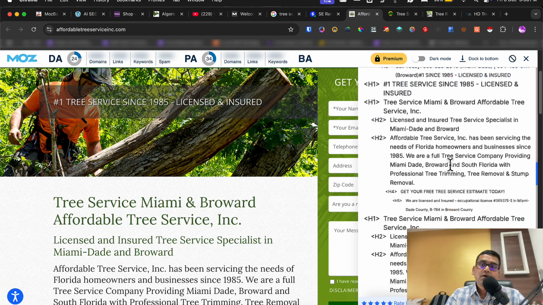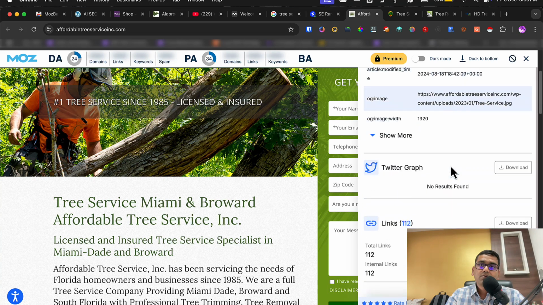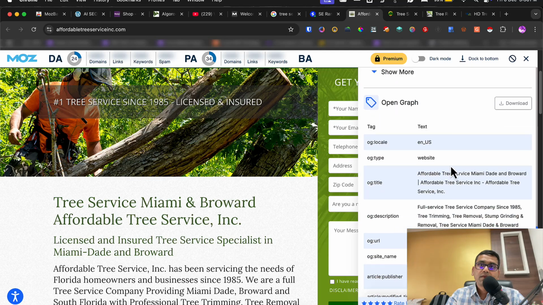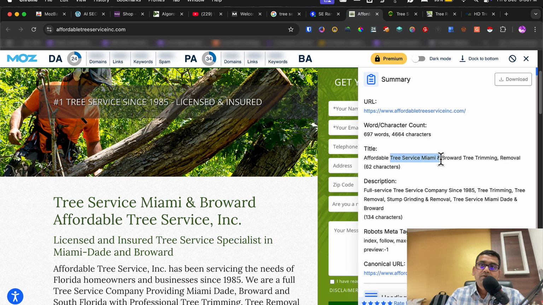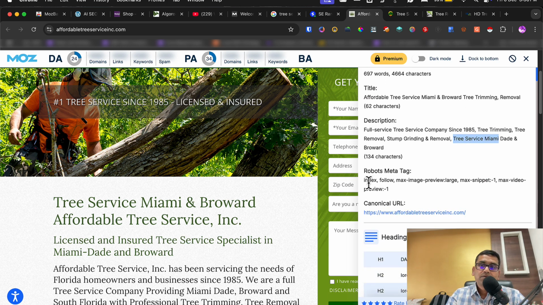Now we go to the meta title. We explore the meta details. Let me just see. Tree service Miami is in their meta title. Tree service Miami is in their description as well. For the meta description, technically I don't use the exact same keyword in the description, rather I prefer to use a variation of the main keyword in the description.